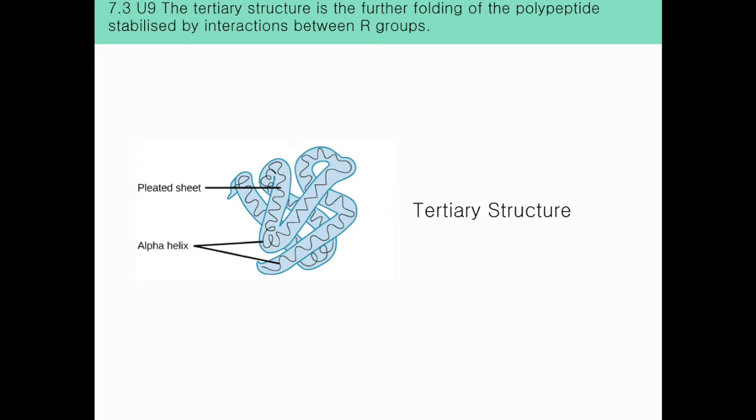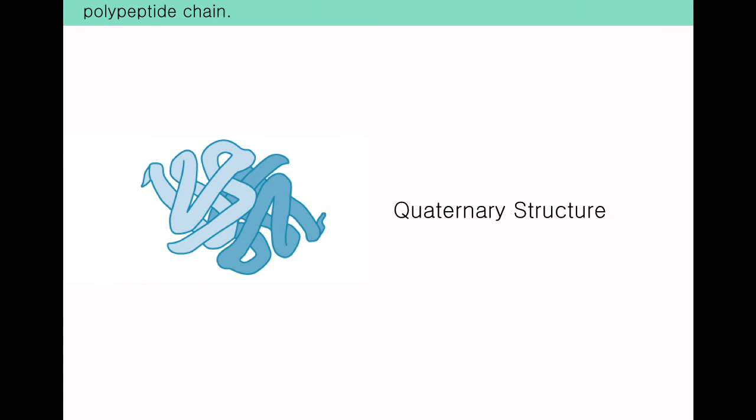The tertiary structure is when the polypeptides then fold to form a complex 3D shape. And these are caused by interactions between the R groups, which are the hydrogen bonds, the ionic bonds, and hydrophobic interactions, to name a few. The structure is important for the function of specific active sites within enzymes.